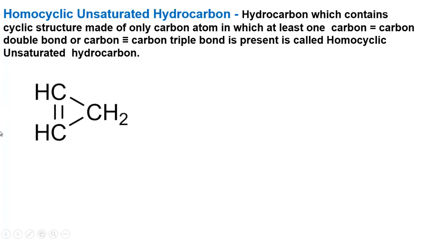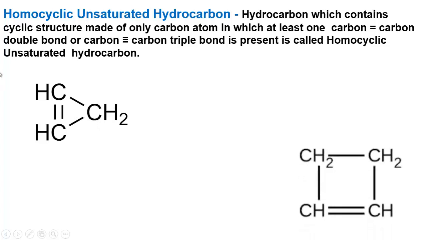Follow the examples. This is the cyclic structure of carbon atom but a double bond is present between two carbon. So this example is for unsaturated hydrocarbon and its name is cyclopropene. Also you can observe another example. This is known as cyclobutene.